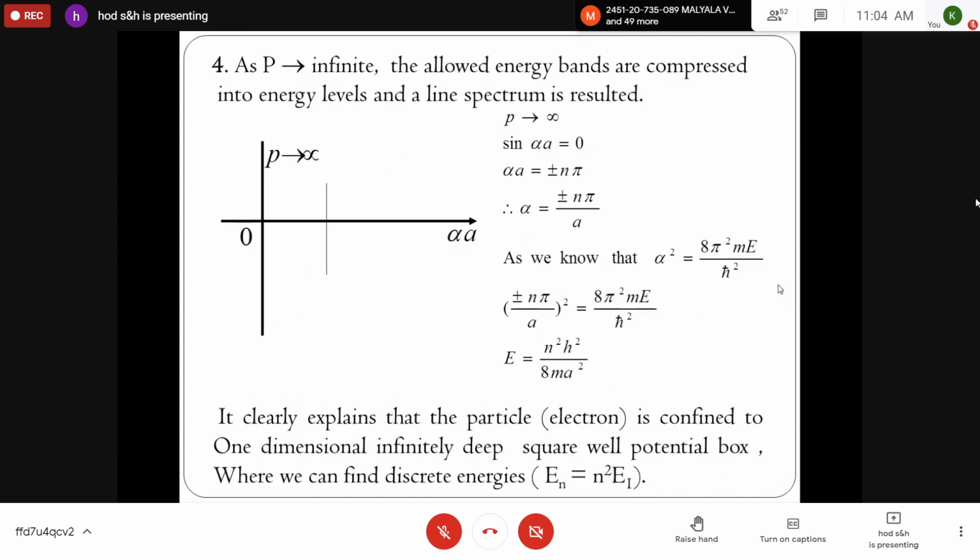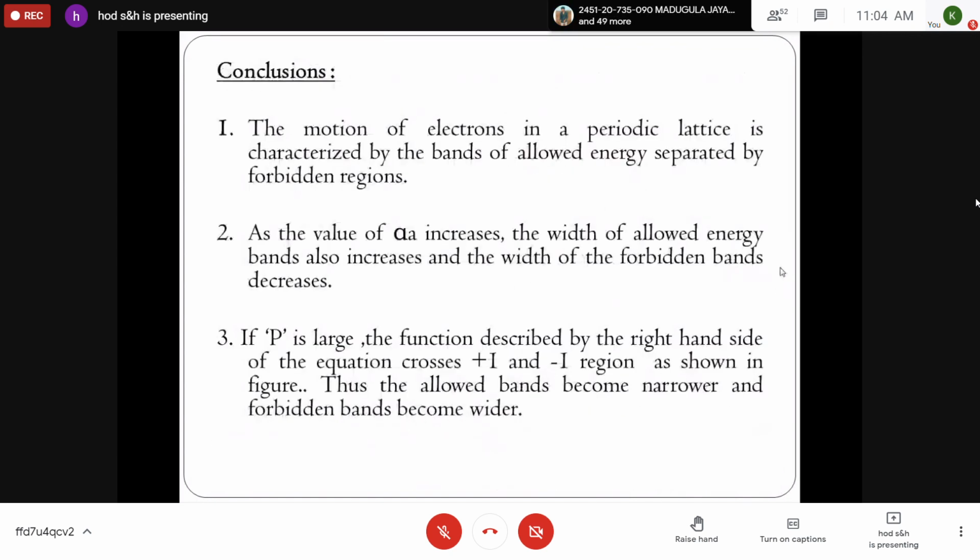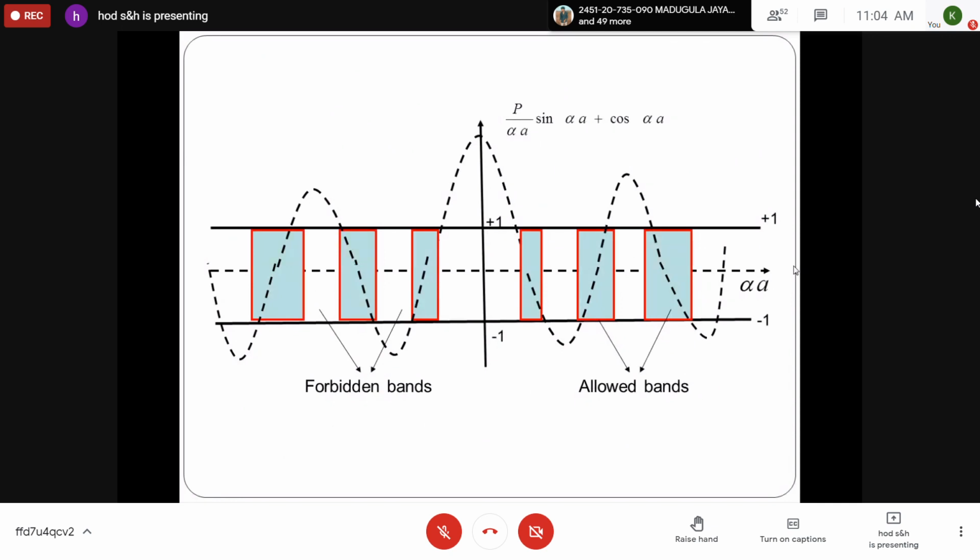So these expressions are not actually required, only the expression for energy. By plotting the graph, alpha A versus the left hand side, LHS, you will get the motion of an electron. Once you observe this, there is a restriction for the alpha A value, because some regions are crossing +1 and some regions are crossing -1. They are not allowed for the electron to propagate, so these are called forbidden regions. So the energy spectrum of the electron consists of a number of allowed bands separated by forbidden bands. Only certain bands are allowed, and there is clear separation between different bands. It's not a continuous energy band formation because of this +1 and -1 restriction in the right hand side.